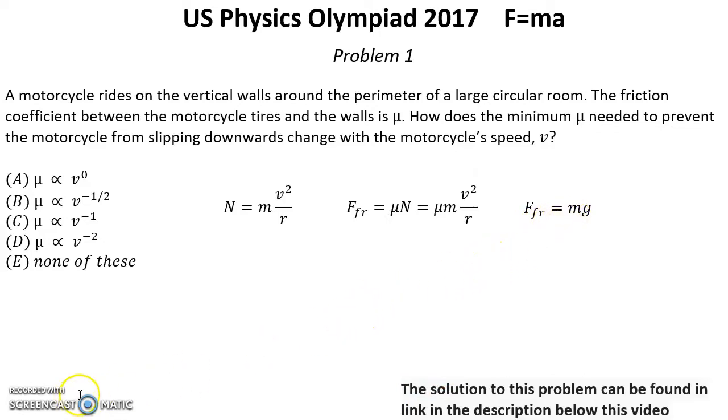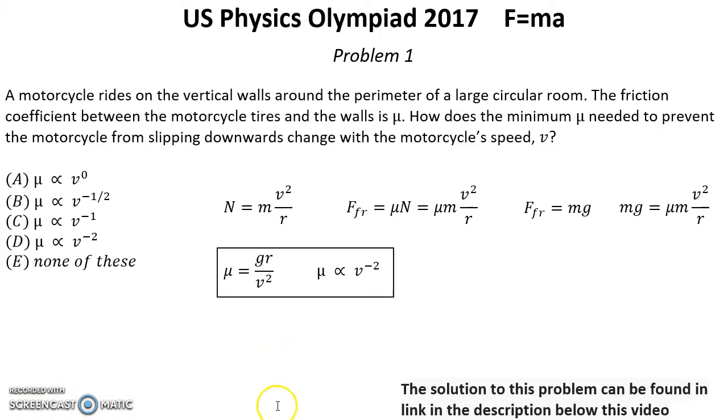And from here we can write that mg equals μmv² over r, and from here we can find the minimum μ. We have μ equal to gr over v². It means that μ is inversely proportional to v². That's the answer D, the correct one. That was the solution for problem number 1.